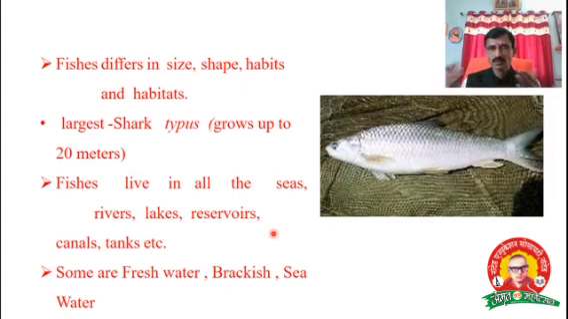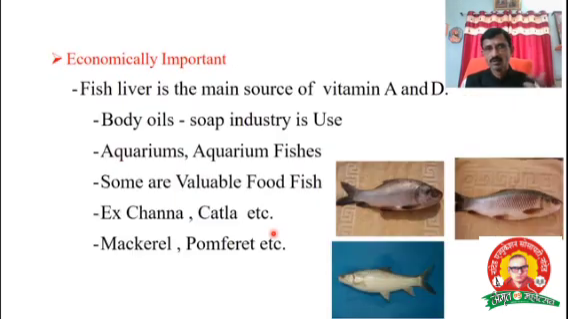And sea water, you know very well, in Mumbai, Ratnagiri, all are in sea water. Some fishes live in fresh water, some in brackish water, and some fishes in the sea water.